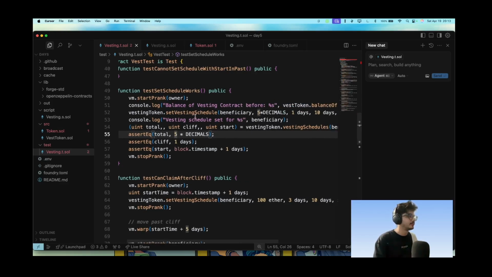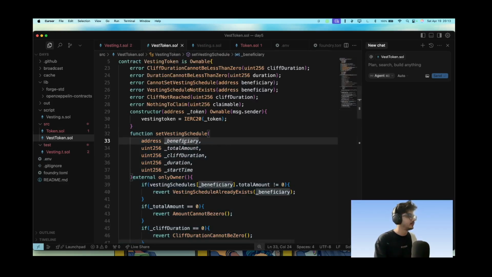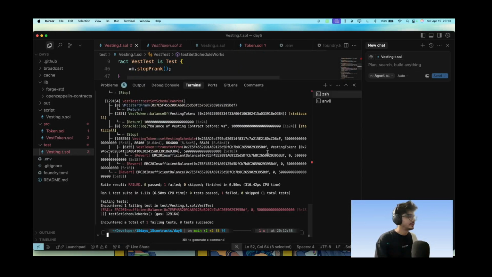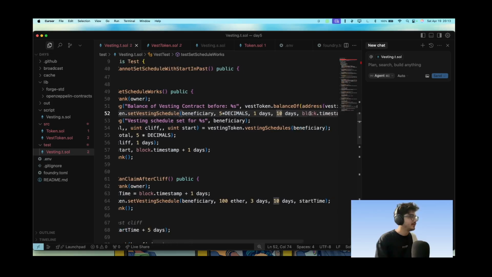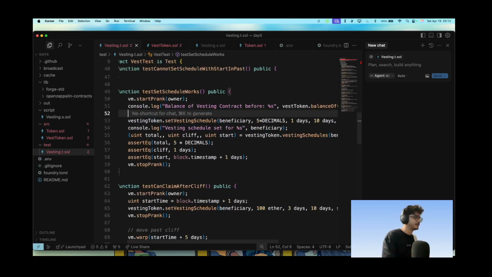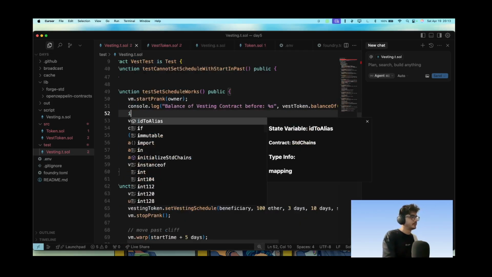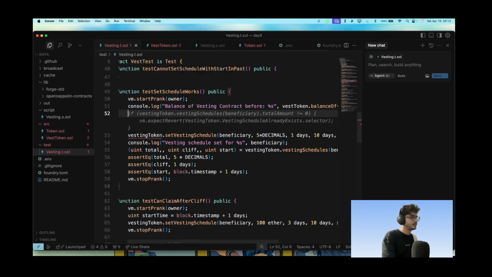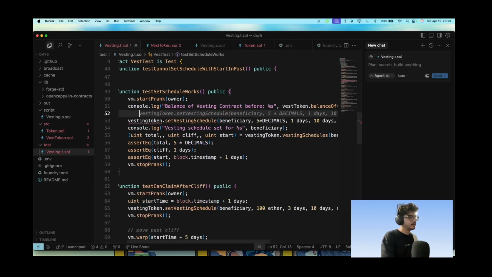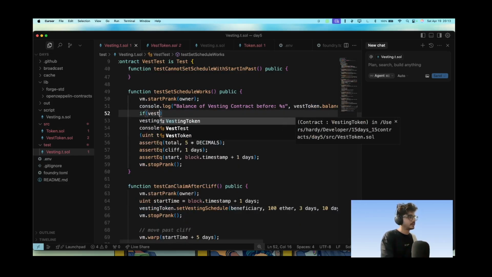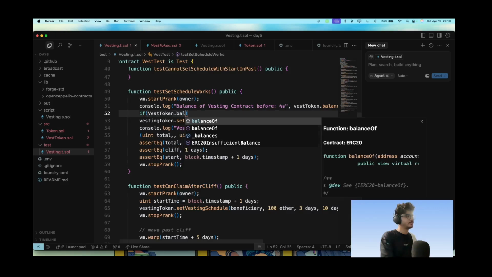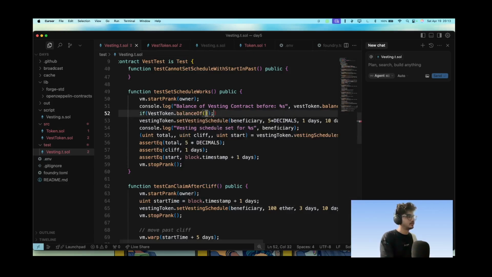Okay, beneficiary set vesting schedule needs beneficiary total amount. So total amount. So let's call it if here. If vesting dot balance of vesting, let's go here and let's go for vesting.